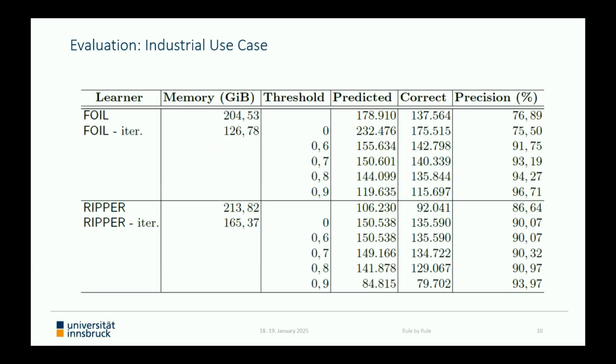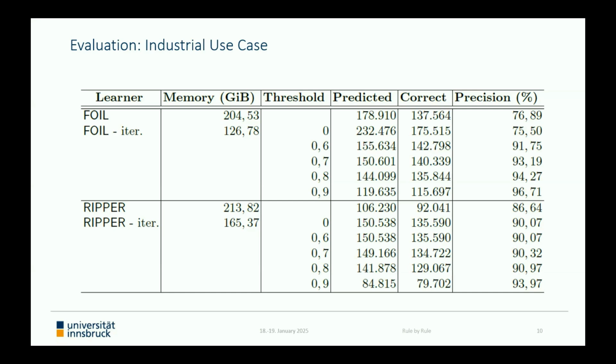And finally, for our use case from the insurance business, we investigate the influence of the value of confidence in more detail. Here in each row, we ignore all rules with a value of confidence lower than the stated threshold. Then we consider the total number of examples where a prediction is made based on these rules. So in other words, this column titled predicted shows the number of examples where at least one rule is satisfied. Then the next column gives the number of correctly predicted examples, and the last one shows the corresponding precision or accuracy in percent. And at the end of the day, this table shows exactly what we aimed for.